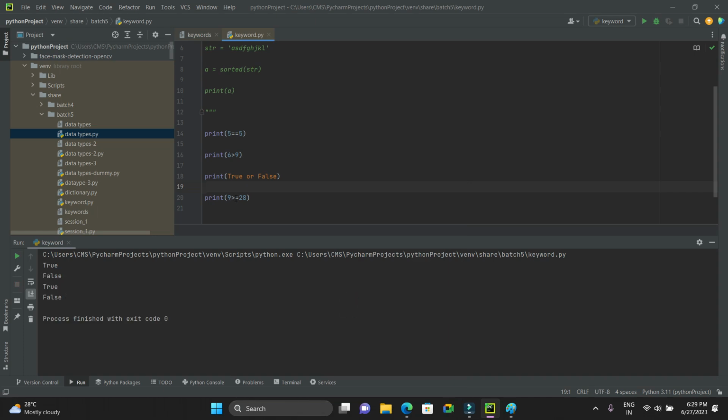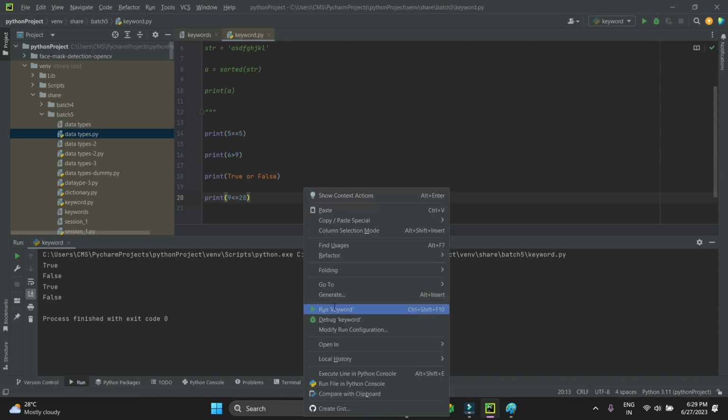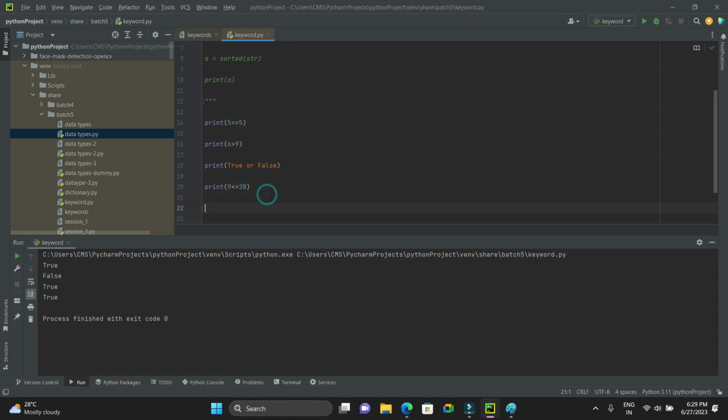Because first it will take the first operator. What is the first operator? Greater than is the first operator. First it will take that operator: 9 is less than or equal to 28. Yes, it is True. That will return True.